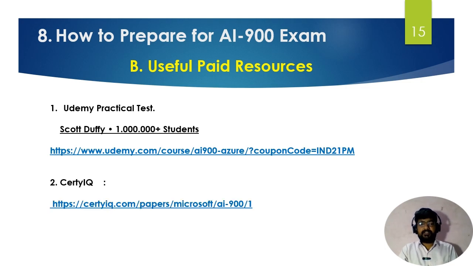Then the second one is Certify IQ. For the preparation for the AI-900 examination, IQ is also useful, so you can refer to this one. And the third one is exam dumps. For that, you can refer to the different exam dumps available on the internet.